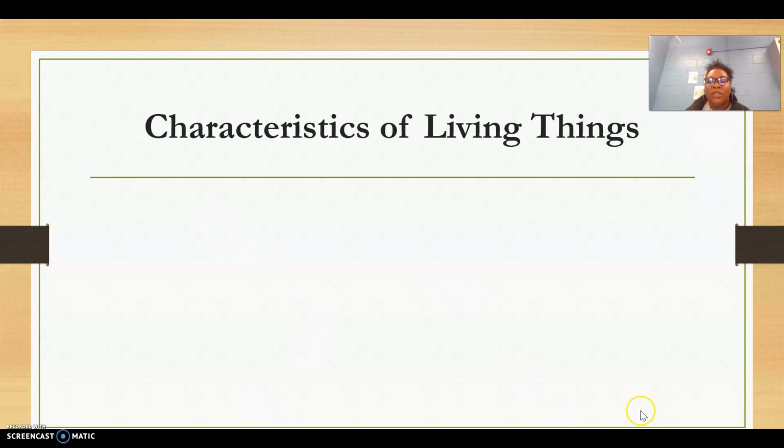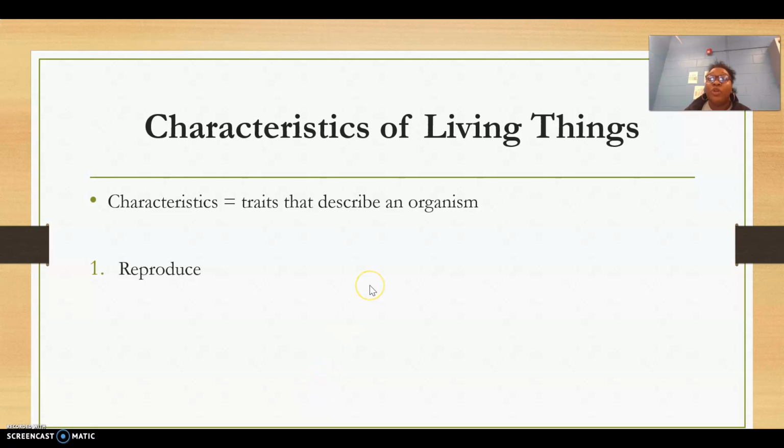So our first characteristic that we're going to look at today is reproduction. That's where we're going to be today. We want to remember that a characteristic is a trait used to describe something. So Miss Neville has fluffy black hair. Miss Neville has brown skin. I have 2 eyes. I have glasses. I have braces. These are characteristics used to describe me.